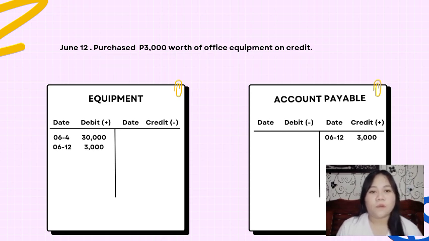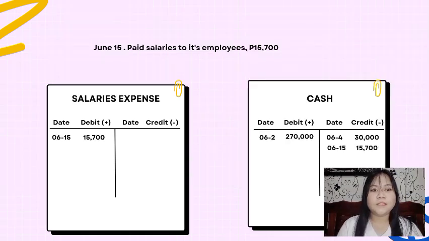And sa accounts payable is recorded as credit dahil nadagdagan din yung babayadan natin on account. June 15, paid salaries to its employees 15,700 pesos. Ito ay assets and owner's equity. I-record natin sila sa cash and salaries expense. Sa cash is recorded siya as credit dahil nabawasan yung cash natin sa pagpapasahod sa employees. And the other one is recorded sa salaries expense in debit dahil nadagdagan yung expense natin.